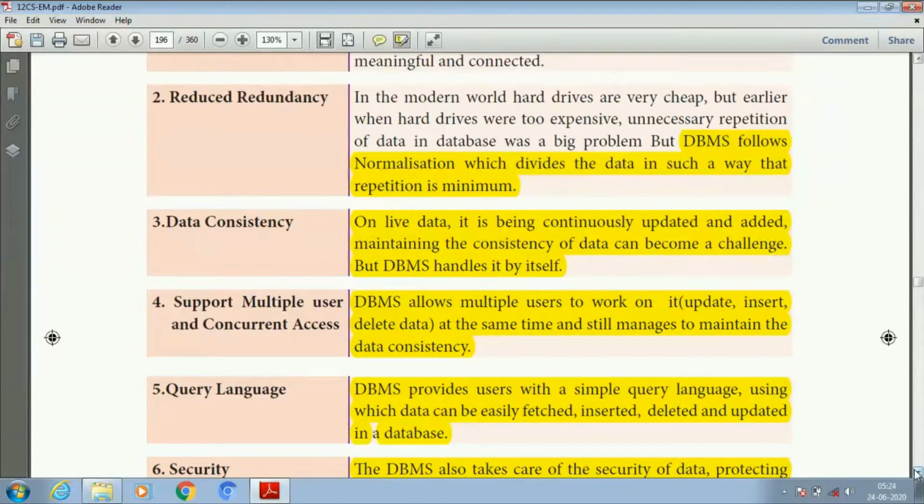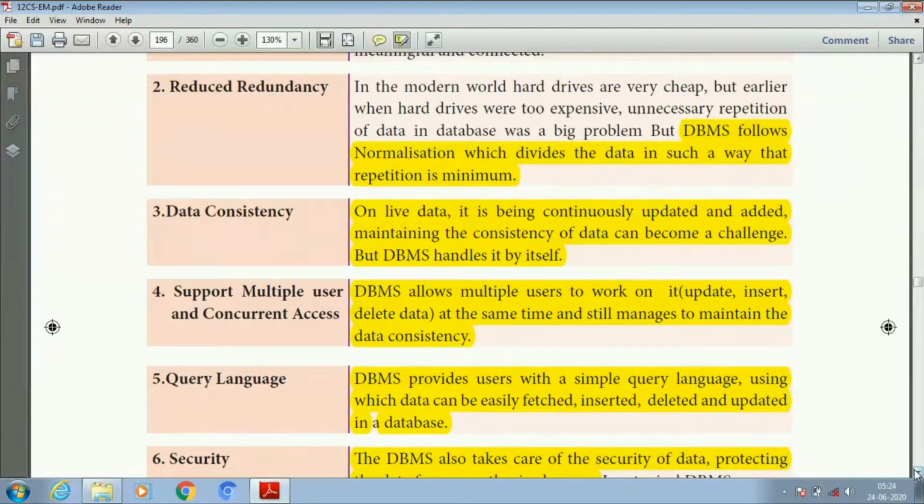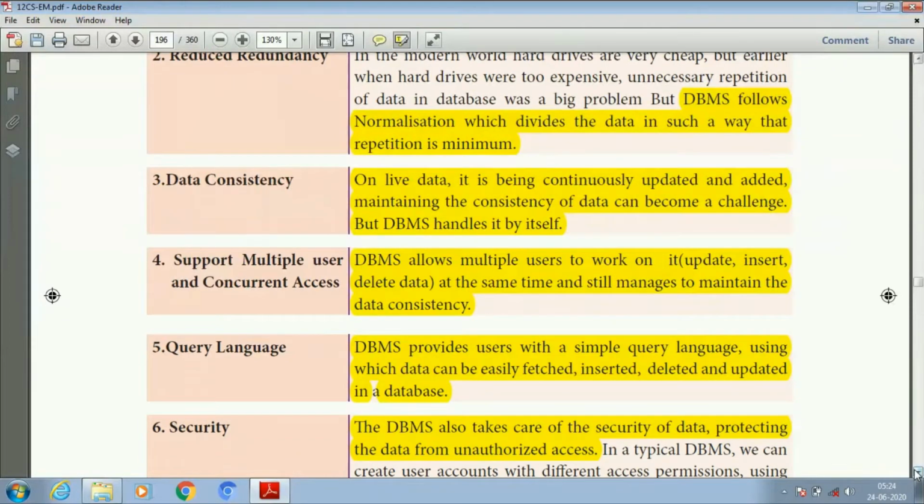Next one is support for multiple users and concurrent access. So DBMS allows multiple users to work on it, whether you update, insert or delete the data at the same time, and it still manages to maintain the data consistency. So multiple users can perform multiple operations.